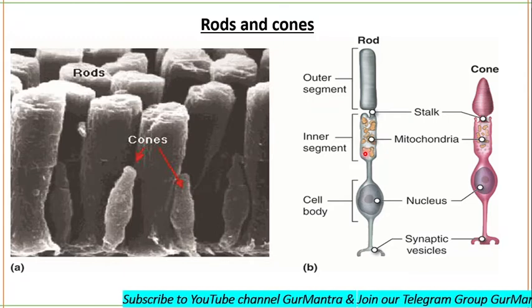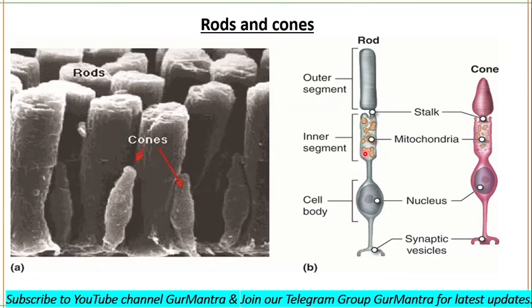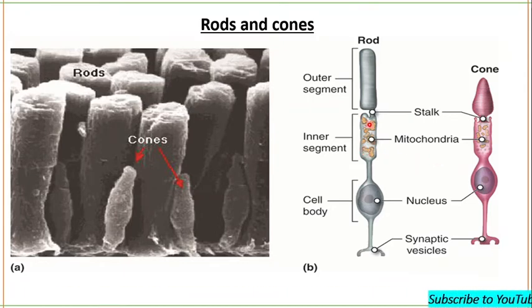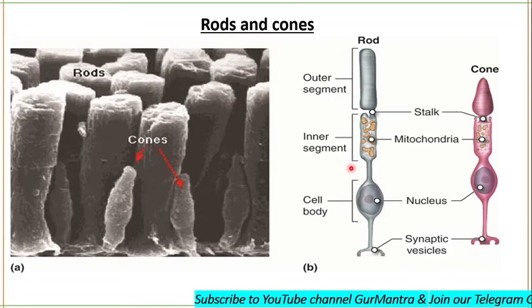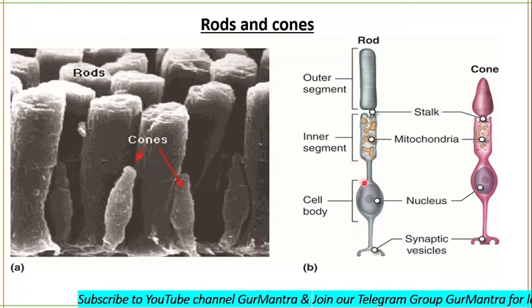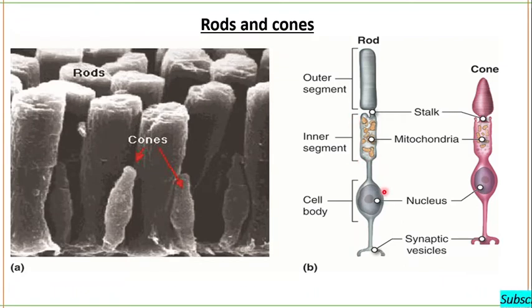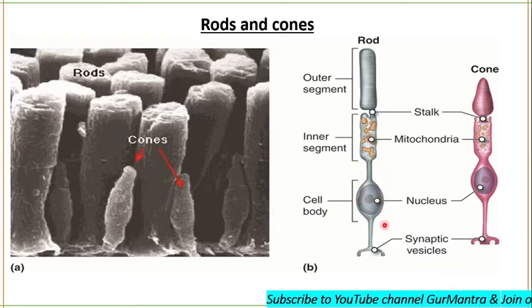Each photoreceptor is divided into an outer segment and an inner segment that includes the nuclear region and the synaptic terminal.